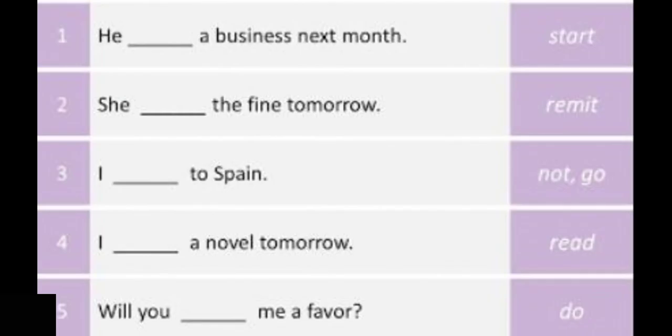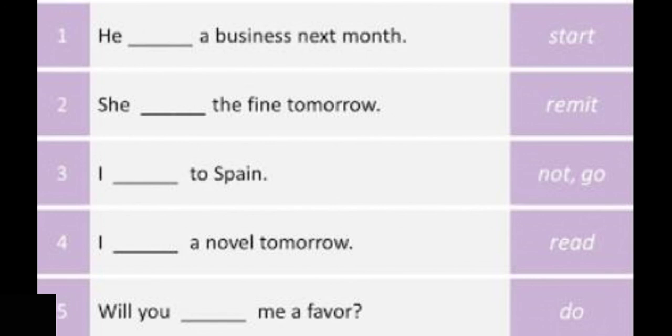Here we have a few more. You have to choose the verb form along with the auxiliary verb shall or will. Complete these sentences by using the auxiliary verb and the main verb which is given next to that sentence.